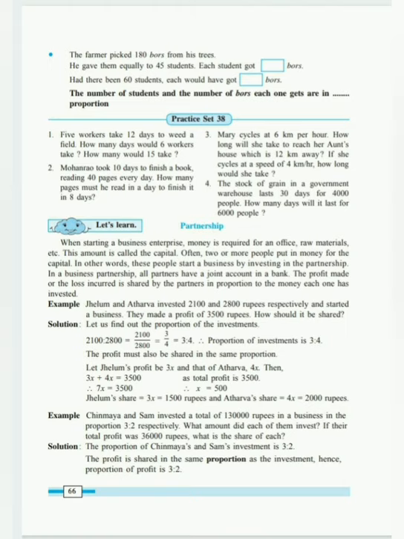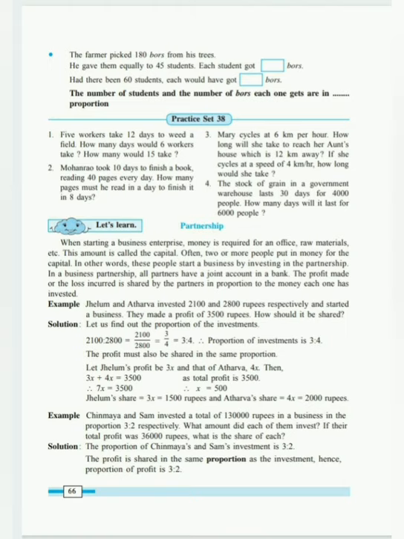Clear? Now the investment ratio is found like 2100 is to 2800. 2100 was the money invested by Jelum and 2800 was the money invested by Atharva. Therefore, 2100 upon 2800 is equal to 3 upon 4. Simple as that.